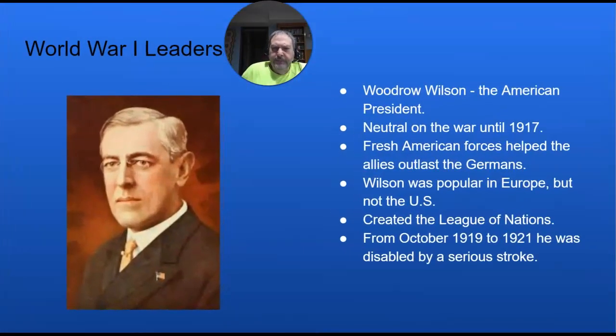Here's our final leader, Woodrow Wilson. He is the American president. He had been elected president in 1912, and when the war started in 1914, he wanted to keep the United States neutral. That means we wanted to stay out of the war, and he's going to be able to do that for 3 long years.